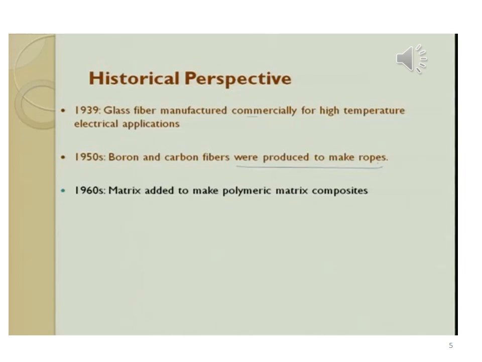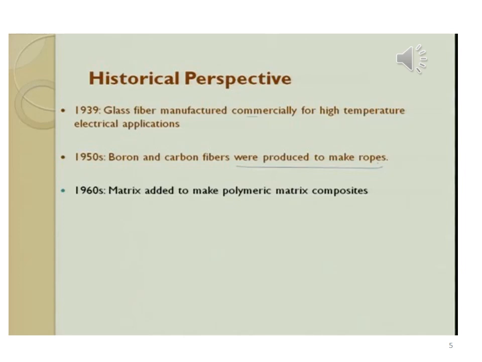It is impossible to understand the concept of metal matrix composite material without discussing historical perspectives of this material. In 1939, glass fiber was manufactured commercially for high temperature applications, and later in the 1950s, boron and carbon fibers were produced to make ropes.